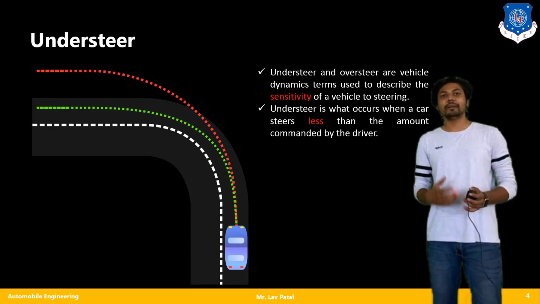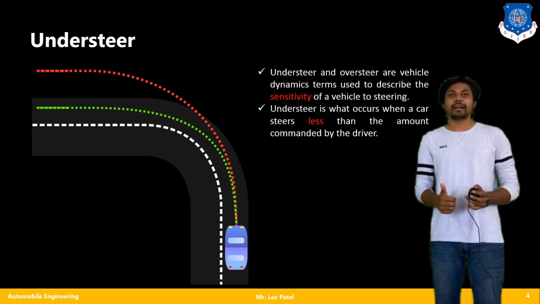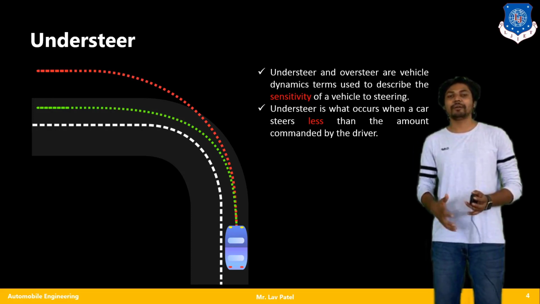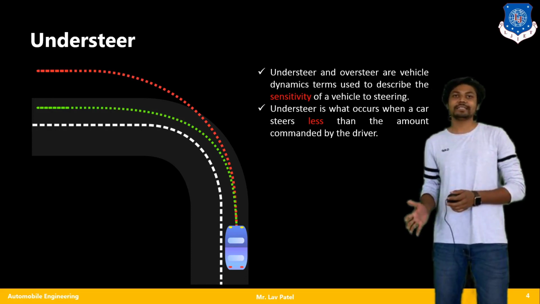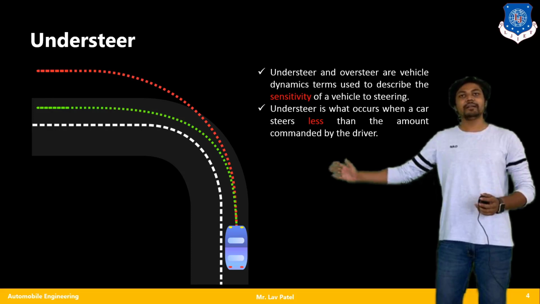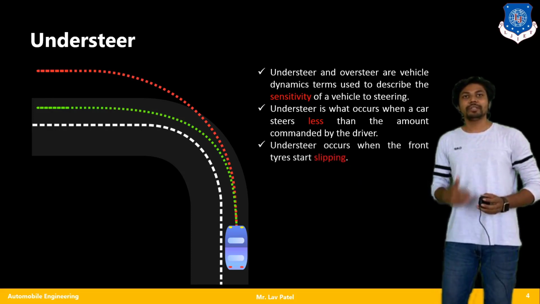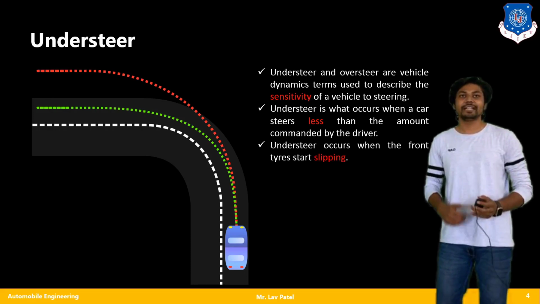So the desired amount of steering travel is less than commanded by the driver. In that condition, my vehicle moves towards the outward direction, according to this diagram towards the red path, but my desired path is the green path. This condition we call understeer.